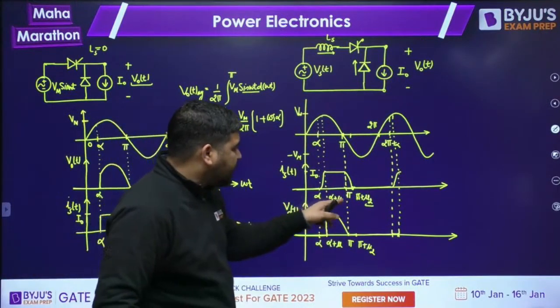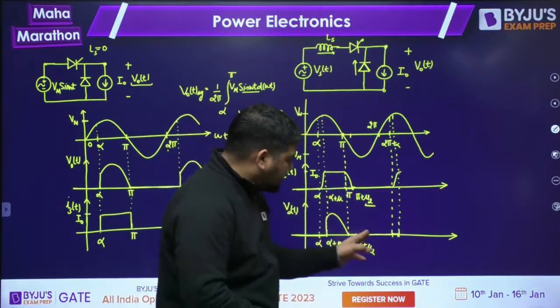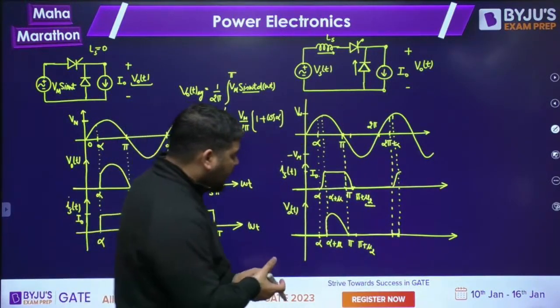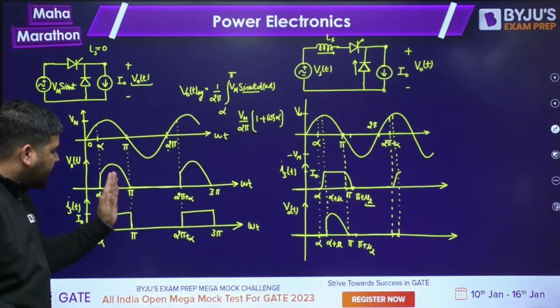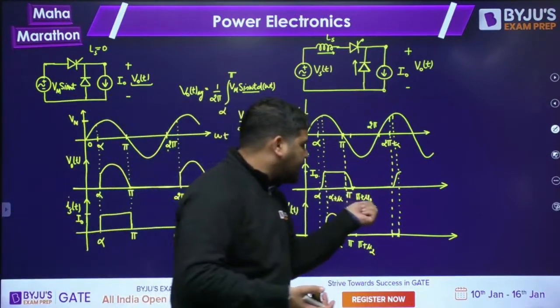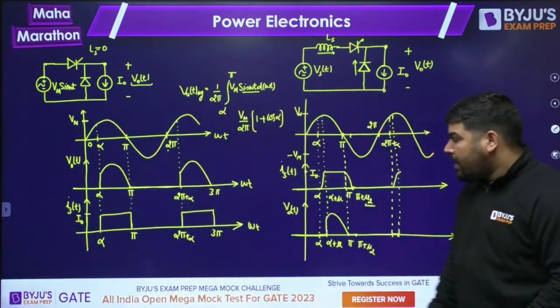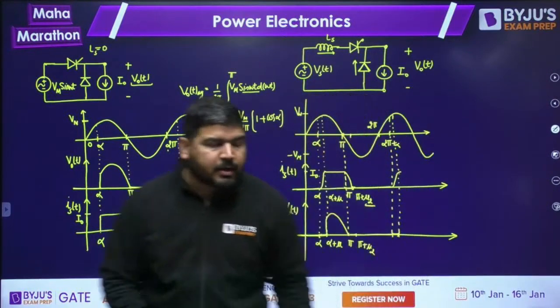Now the question is, what is this mu? We are not interested in this mu 2, because during this mu 2 the average is 0. In the previous case also, after pi the output was 0, and here also after pi it is 0. So we are not interested in the calculation of mu 2. We are interested in the calculation of this starting mu interval, okay?